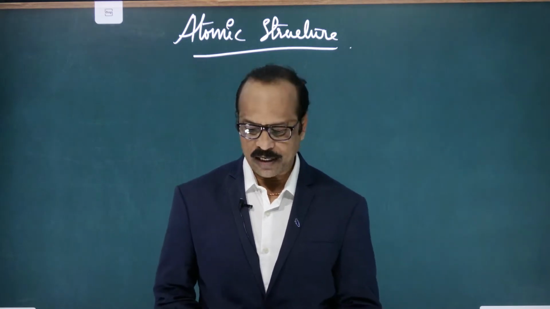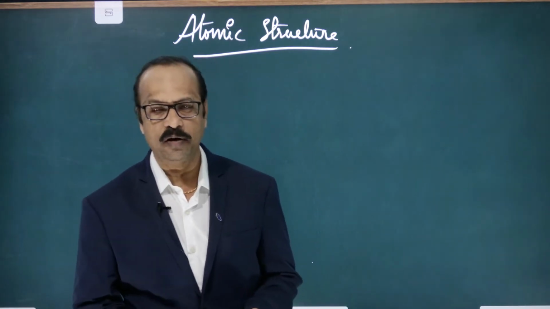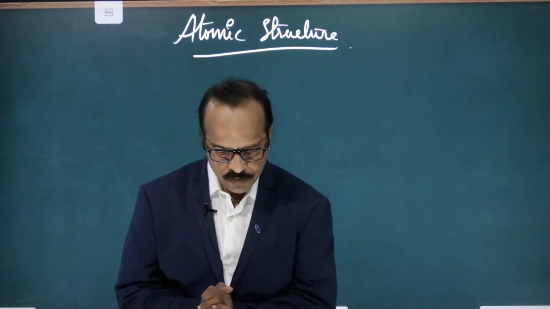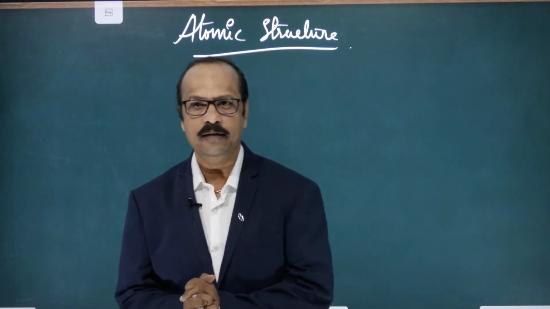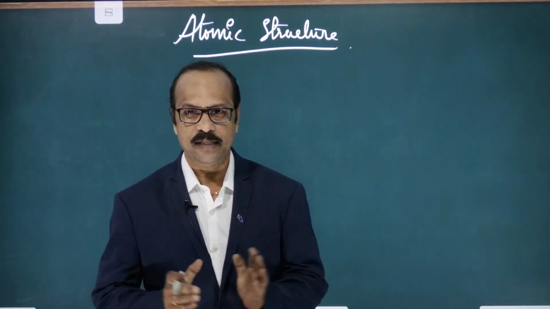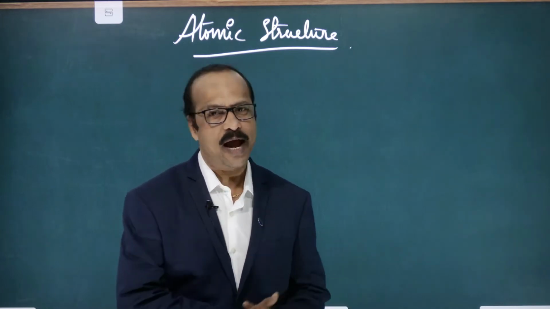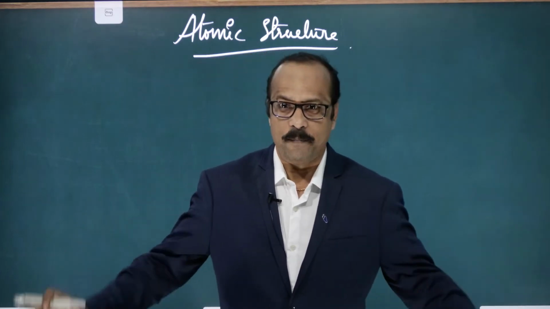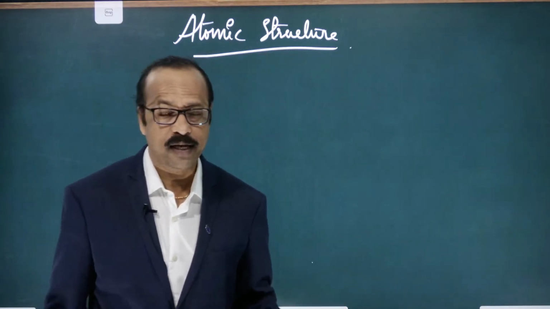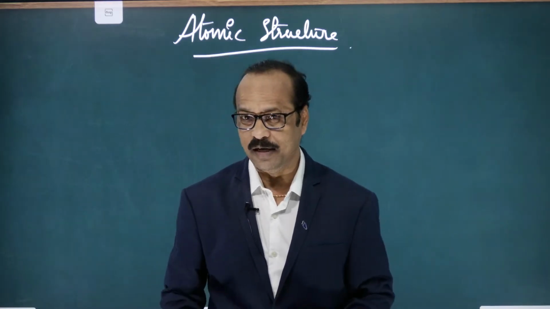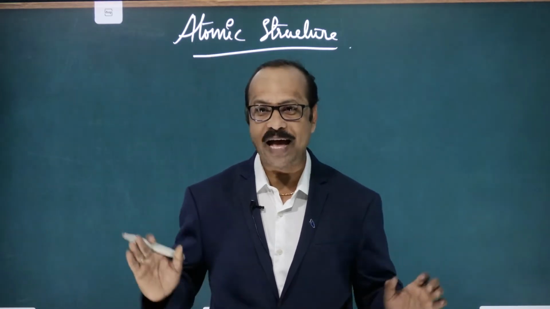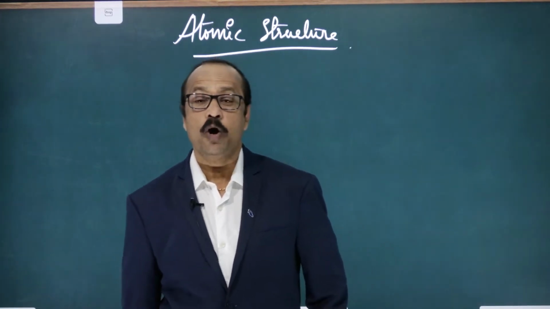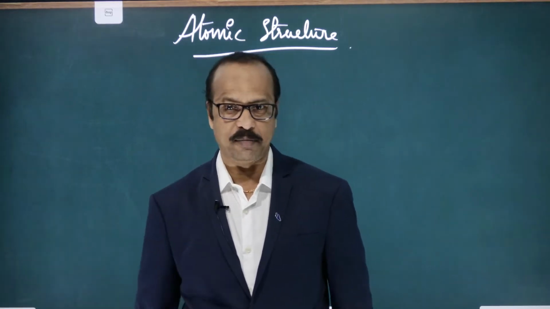Based on this, Dalton's atomic theory was proposed. That we already discussed in the previous classes. Now today we are going to discuss J.J. Thomson, how he disproved Dalton's atomic theory, means how he proved that the theory was wrong. According to Dalton's atomic theory, atoms are indivisible. That was proved wrong by J.J. Thomson by his famous experiment called the discharge tube experiment, right?